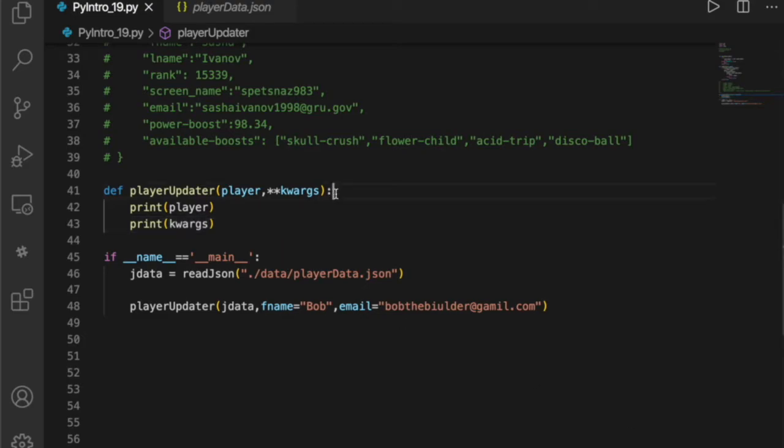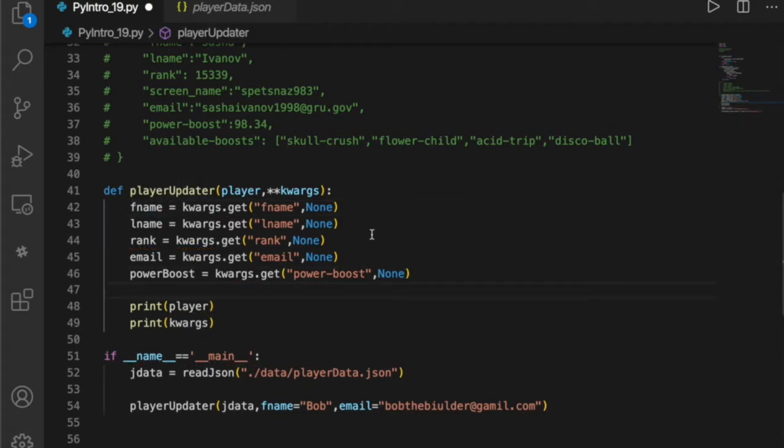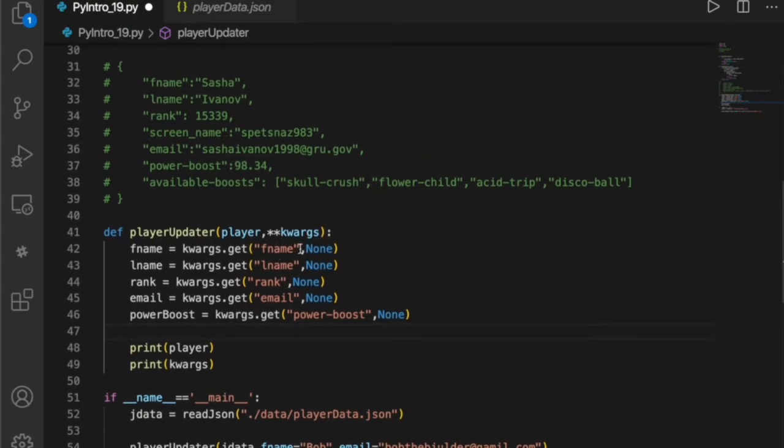And so I did plan ahead. Remember those functions we learned the other day about getting an item out of a dictionary? So we can say the first name is equal to KWArgs.get first name, and if it does not exist, meaning we don't pass that into our dictionary, we're just going to make that None.